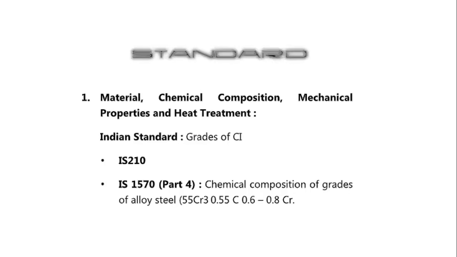You know alloy steel, right? It is made up of several alloying elements. For example, you can see here 55 Cr3, 0.55 C, 0.6 to 0.8 Cr. So Cr is chromium, C is your carbon. So this is basically an alloy steel. So in IS 1570 part 4, you would find chemical composition of grades of alloy steel. So you can say that this is one of the standards related to materials and chemical compositions.